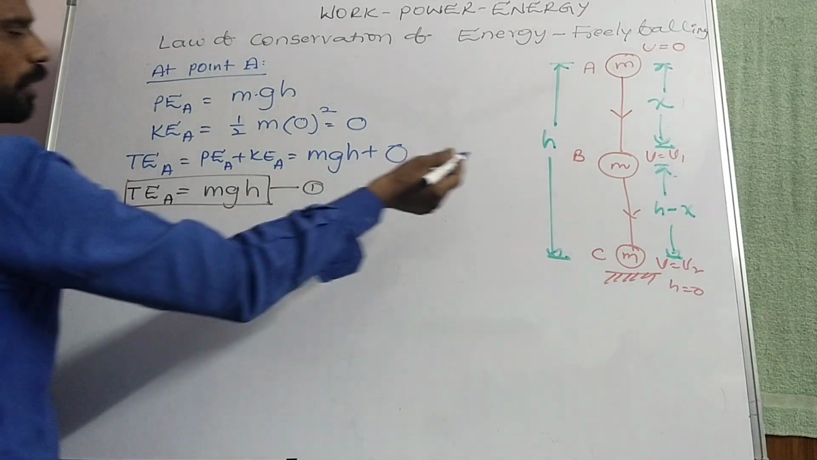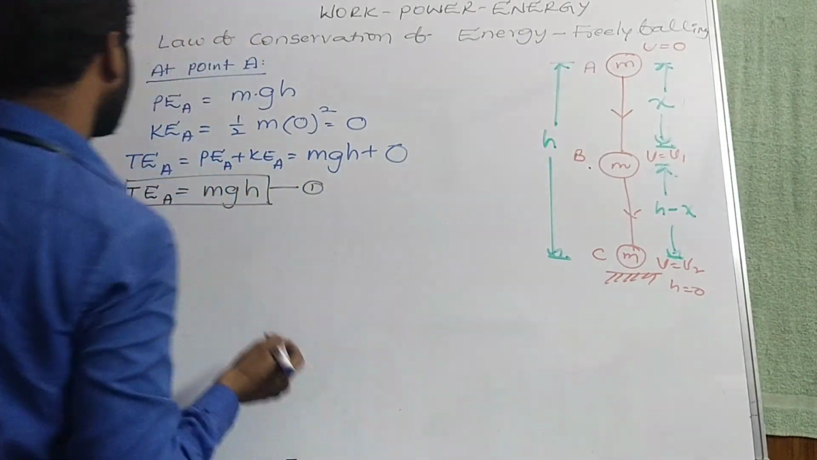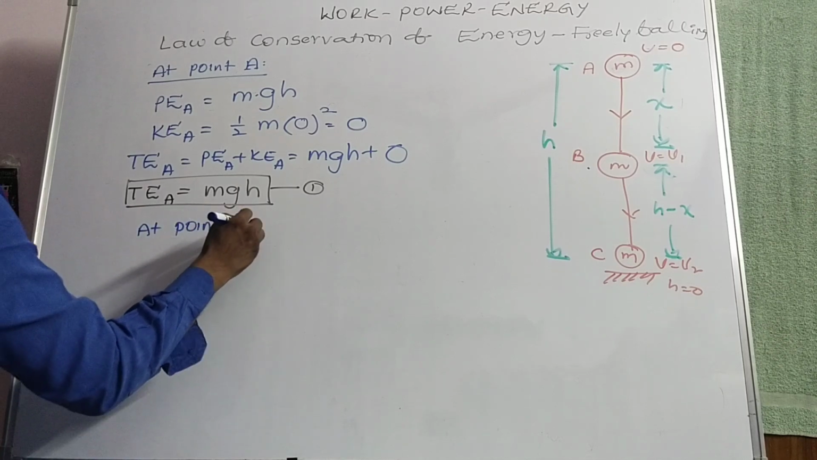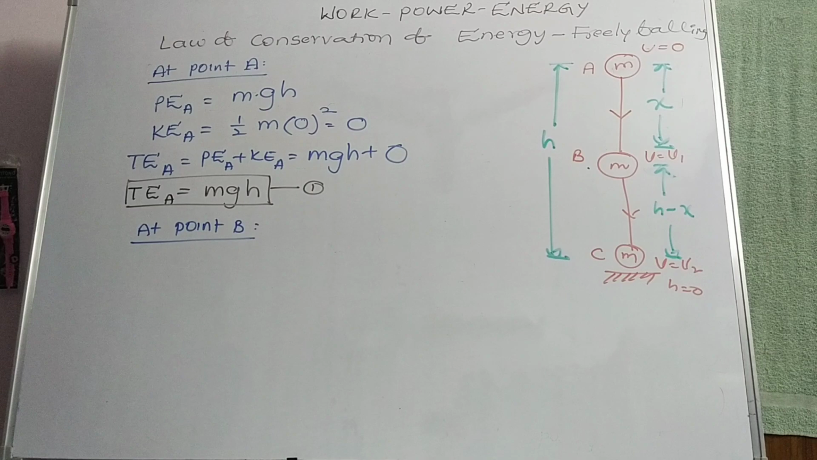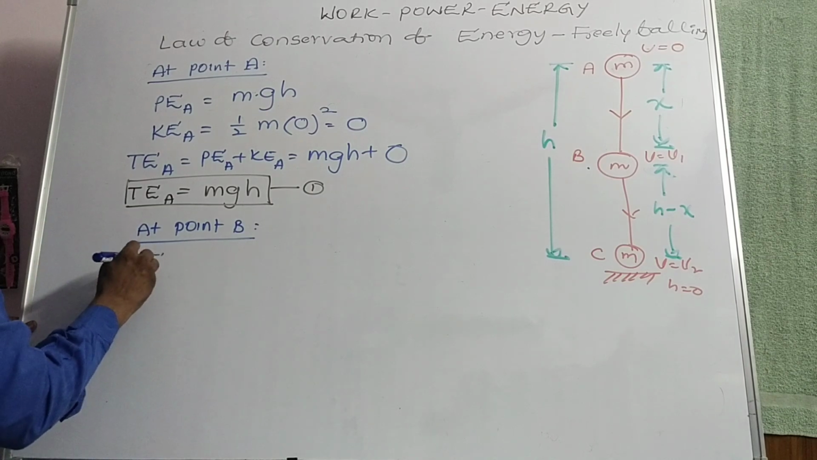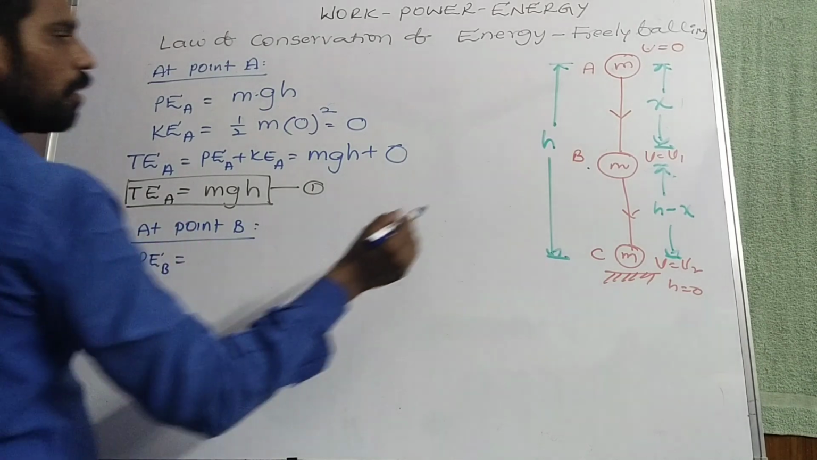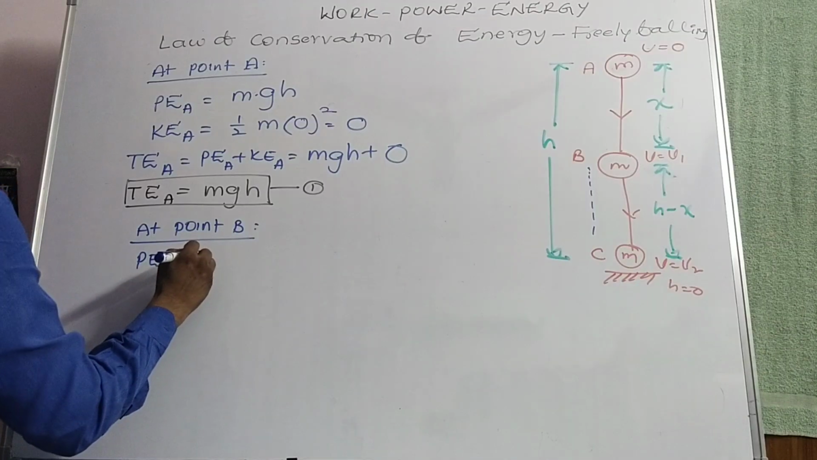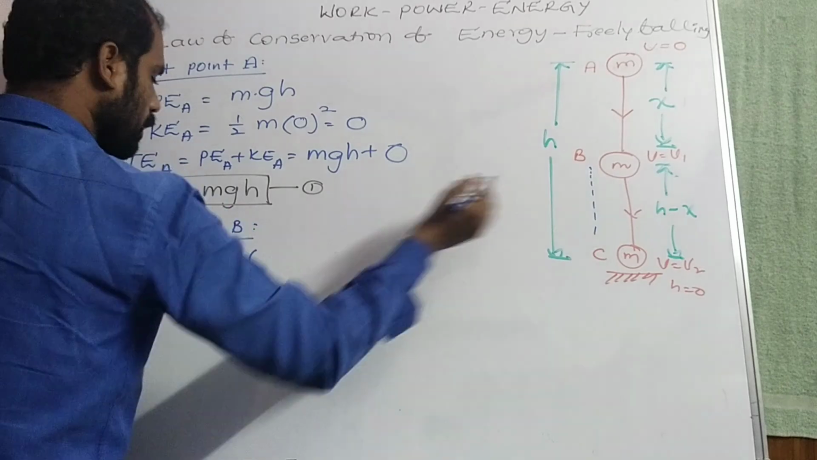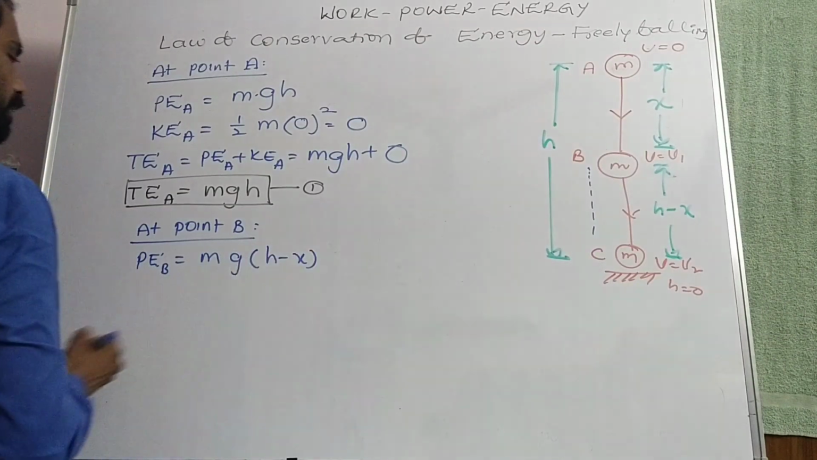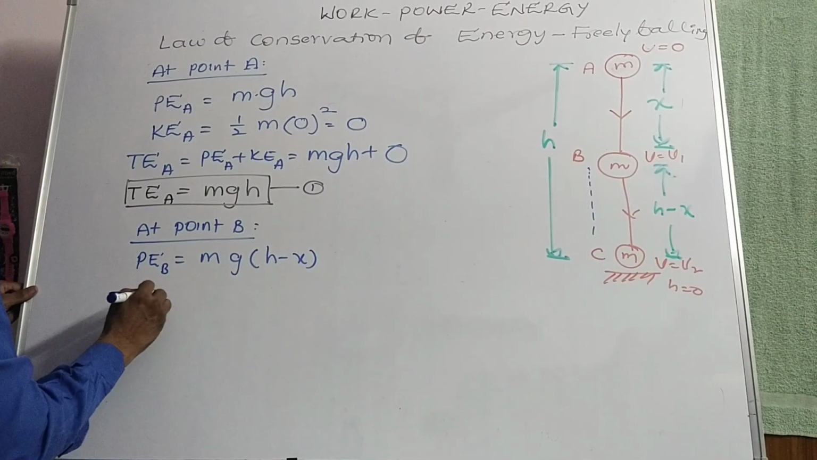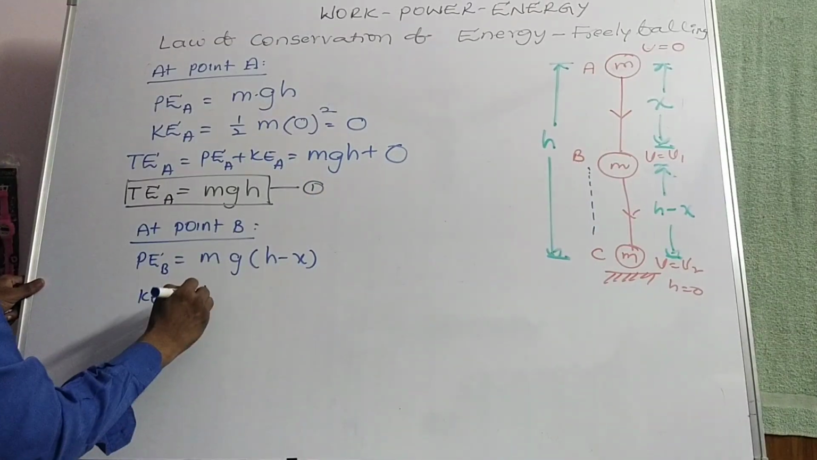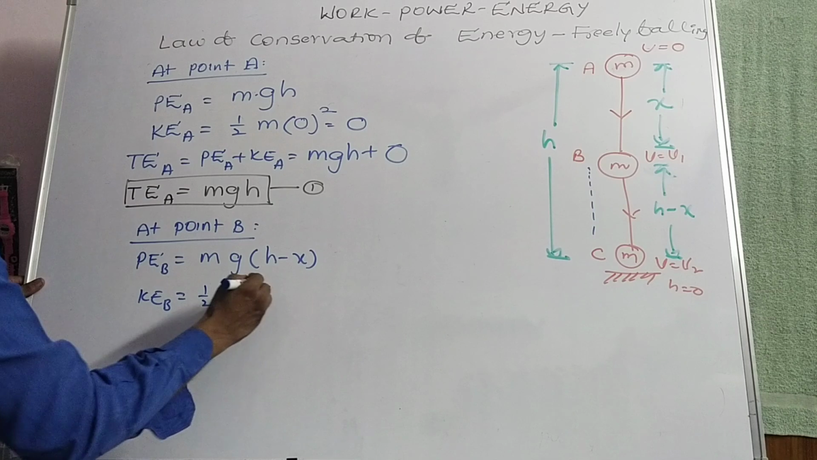Now, what about after reaching point B? Potential energy at point B is equal to, the body is located at a height of h minus x, so m into g into height will be m g into (h minus x). Next, what about kinetic energy? Kinetic energy at point B, v is equal to v1, so we can write half m v1 square.